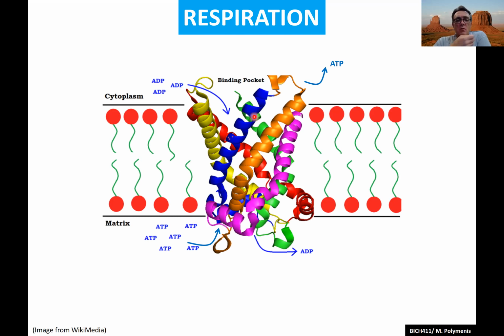One obvious problem is, you made all the ATP in the matrix by the soluble part of ATP synthase. Well, you really need it outside of the inner mitochondrial membrane, so you have to get it out. ATP is supercharged, of course, it has all these negative charges. How is it going to come out? So luckily, there is a carrier protein that swaps ADP with ATP. For every ADP that comes in, an ATP goes out. That's very nice.